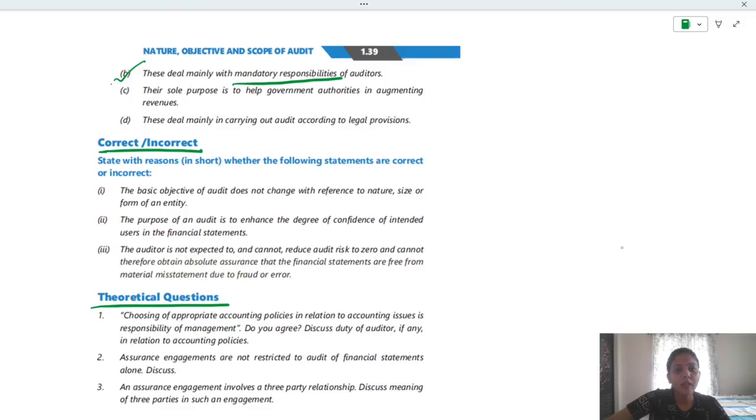Okay, the others were the benefits actually, benefits of audit. Now, correct or incorrect? State with reasons in short whether the following statements are correct or incorrect.